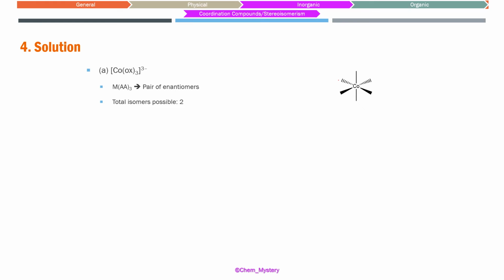So for oxalate, I'll be writing it like this. There will be one oxygen here and one oxygen here that will be bonding, and over here there will be one C double bond O, and one here C double bond O. This whole thing I will write later as C2O4 2 minus, like this. So this is one oxalate present here, another oxalate will be present here, and another oxalate here.